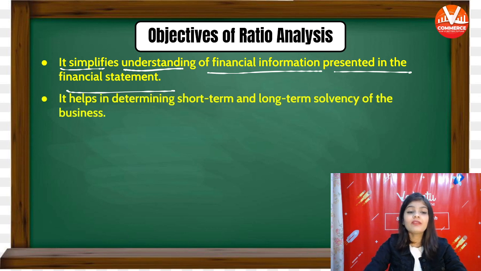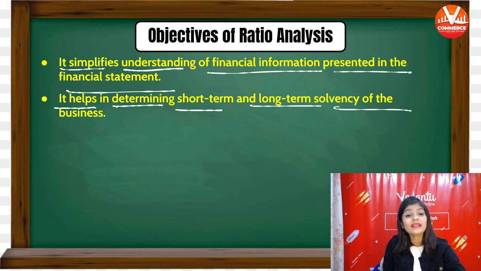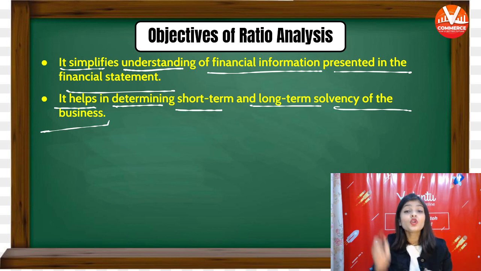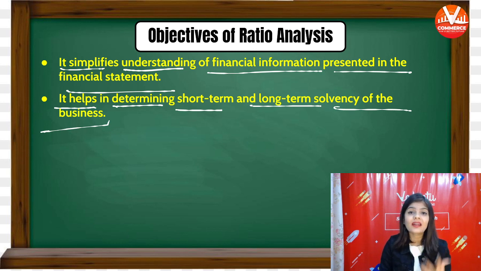Next objective is it helps in determining short-term and long-term solvency of the business. It helps in determining whether the business is in position to pay its short-term liability and long-term liability or not. ये हमें ये जानने में मदद करेगा कि क्या बिजनेस अपनी लाइबिलिटी को पे करने की पोजीशन में है या नहीं है.